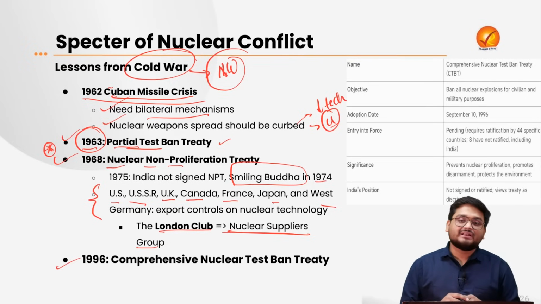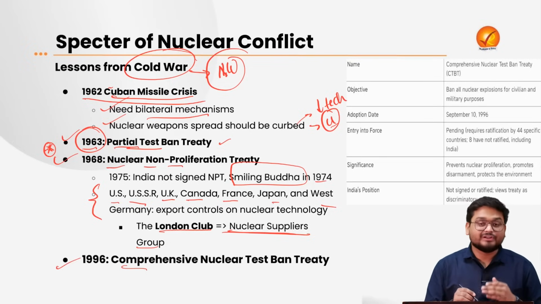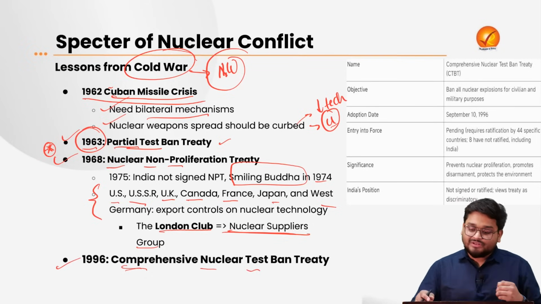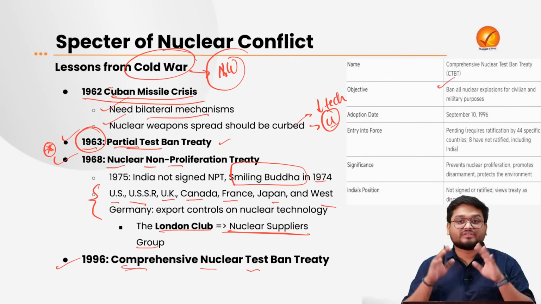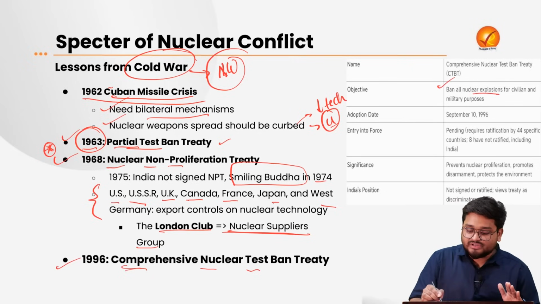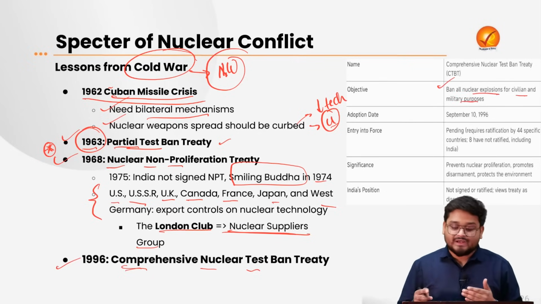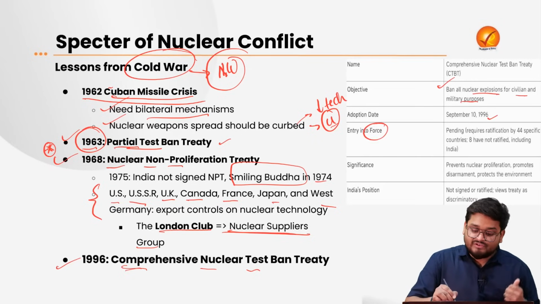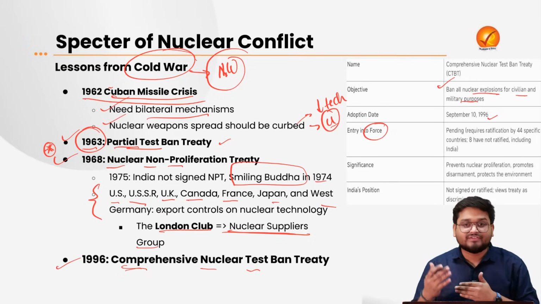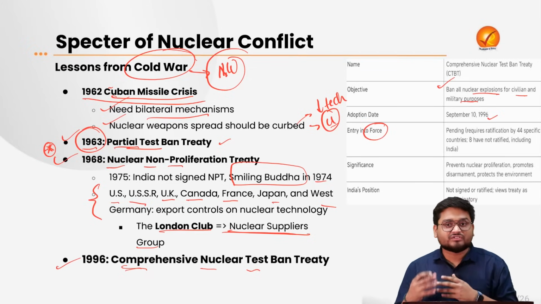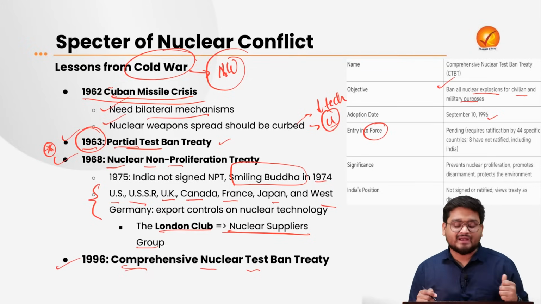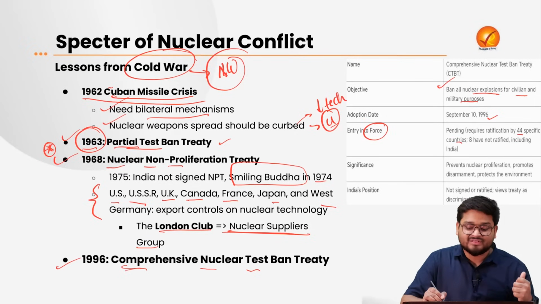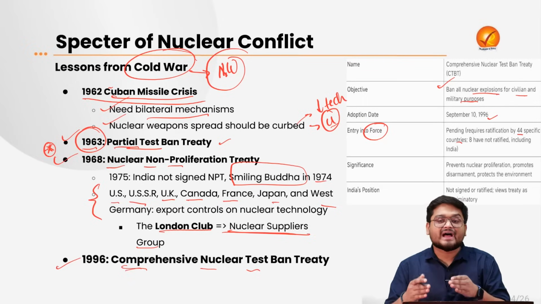Now in 1996, another very comprehensive nuclear treaty was signed, known as the Comprehensive Nuclear Test Ban Treaty. The main objective of this treaty was banning all nuclear explosions for civilian and military purposes, right? It was adopted in 1996, and even now, the ratification and signing by various countries is still pending, because it requires ratification by 44 specific countries, particularly the nations which have nuclear weapons.